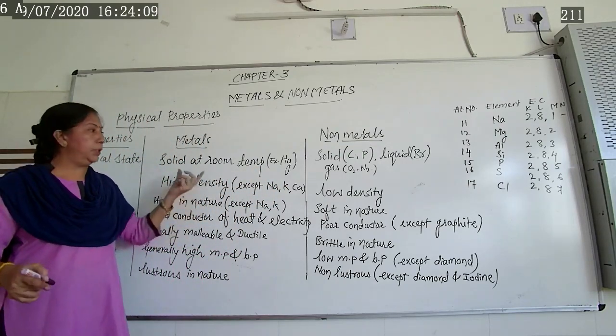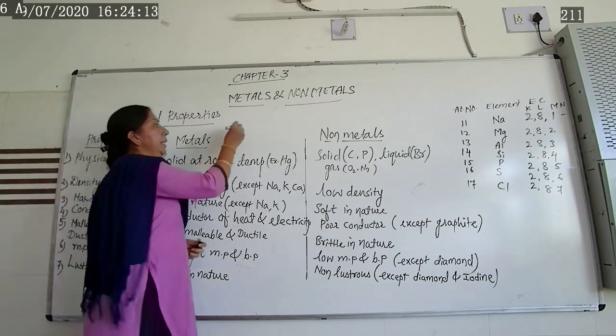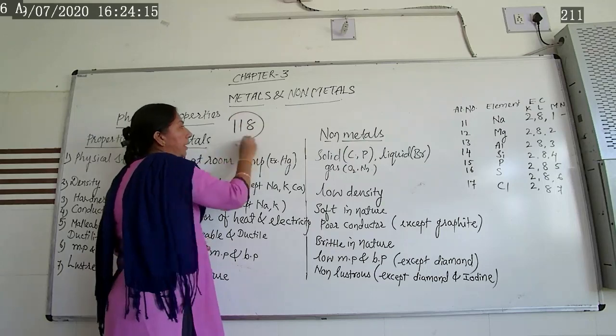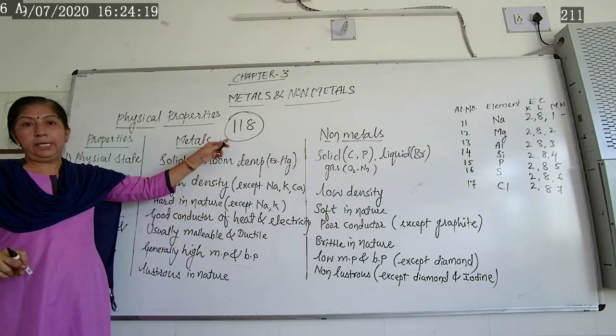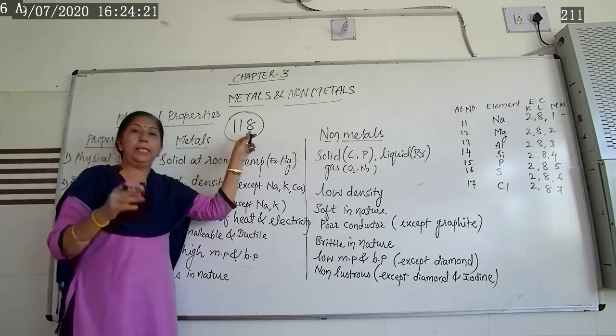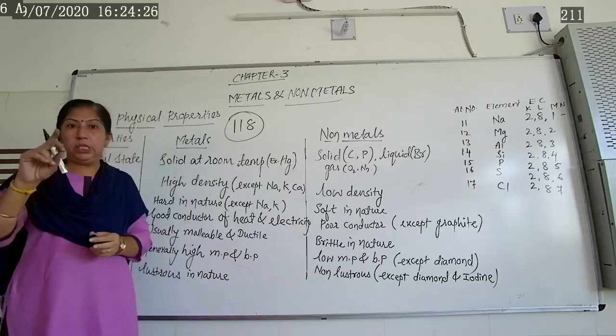Now before going to the property of non-metals, how many elements are there in the periodic table? 118 elements are there. Actually, element, compound and mixture you have learned in 9th class.